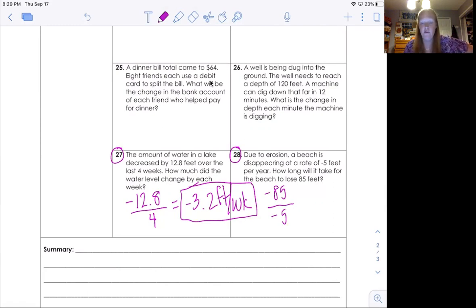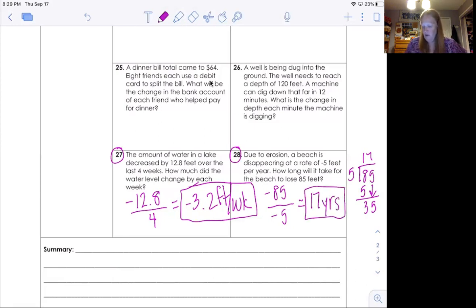So you might ask yourself, okay, what's 85 divided by 5? I don't know. So let's do long division. So 5 goes into 85. 5 goes into 8 once with 3 left over. And then bring down the 5. There's our 5. And 5 goes into 35 7 times. So it will take 17 years for the beach to lose 85 feet.